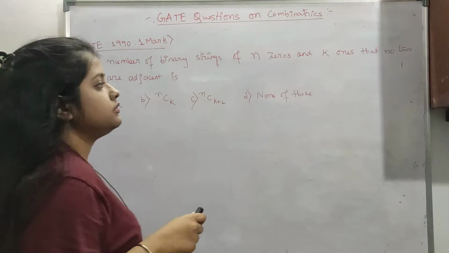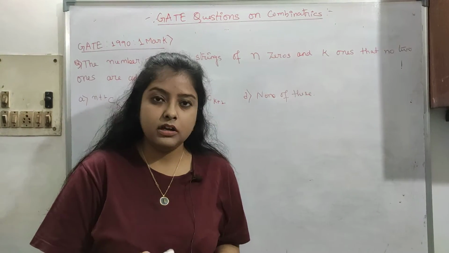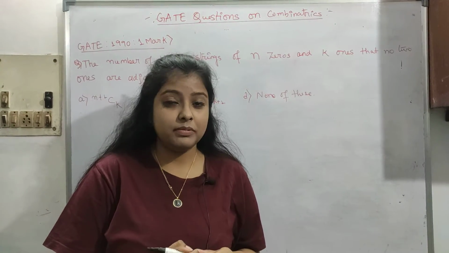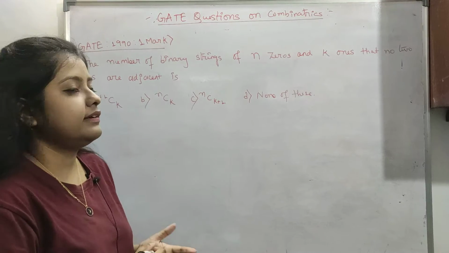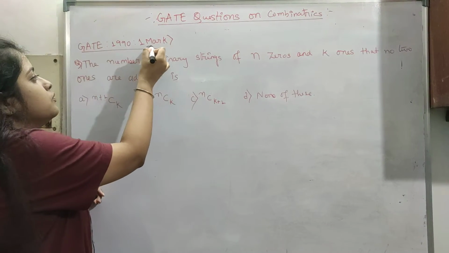So now let's start with GATE questions on combinatorics. We have already seen the concepts: probabilities, permutations and combinations. Now we will see GATE questions on them. So this was asked way back in 1990, a 1 mark question.